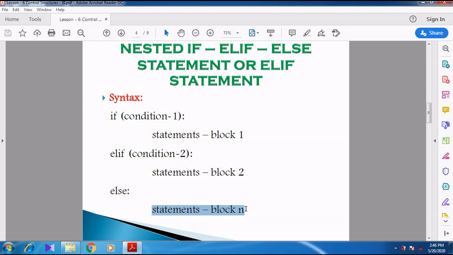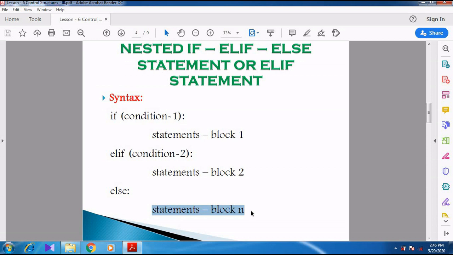So again I repeat the syntax. If condition 1 is true, statement block 1 is executed. If condition 1 is false, it goes for elif, so it checks the second condition. If the second condition is true, statement block 2 is executed. But if condition 2 is also false, we go for else. At that time statement block n is executed.